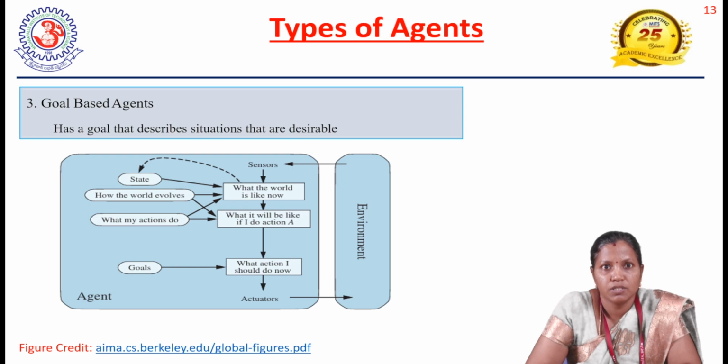Next comes the goal-based agent. In the case of a goal-based agent, each action chosen by the agent depends on achieving the goal. We can see this goal-based agent as something like a problem-solving agent.